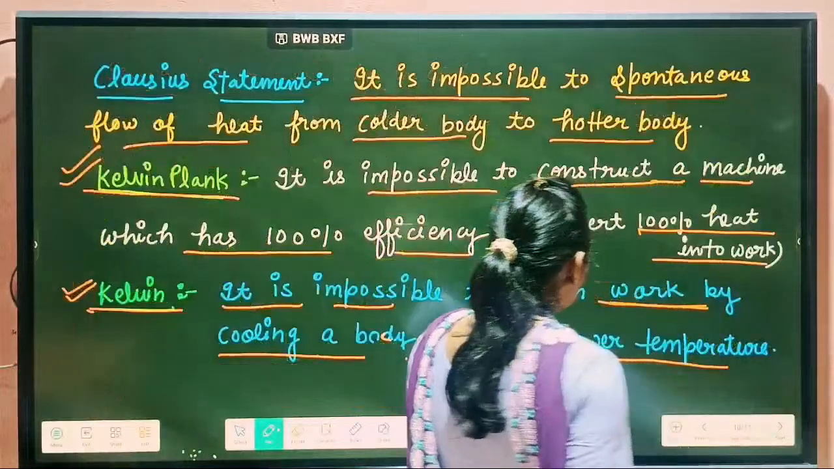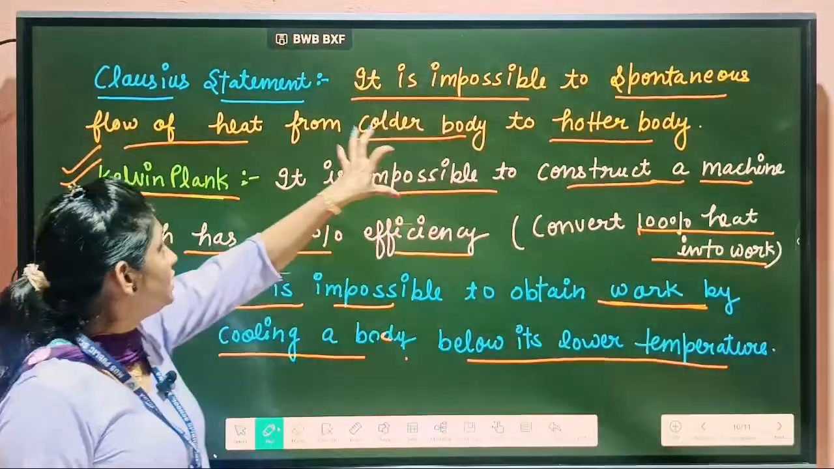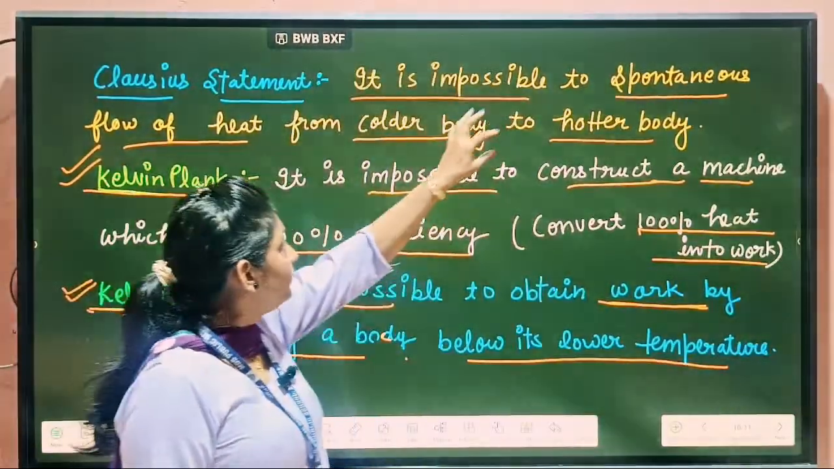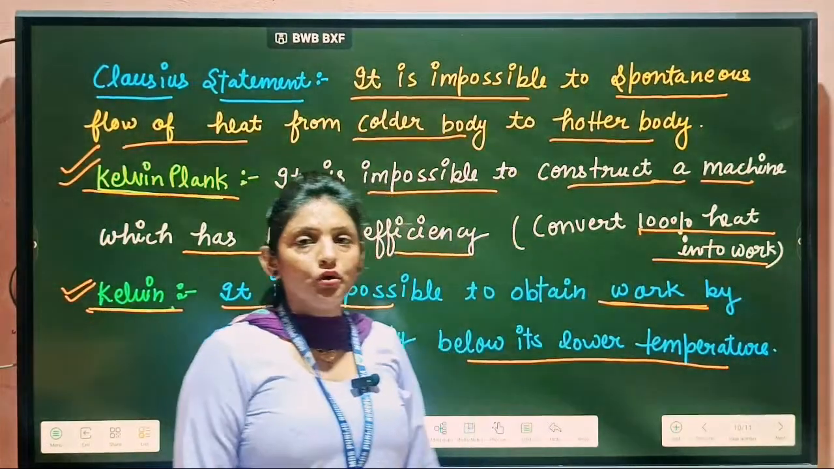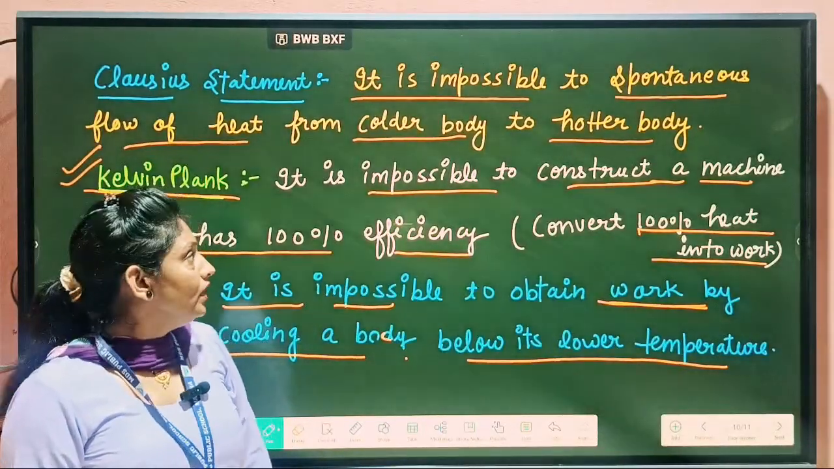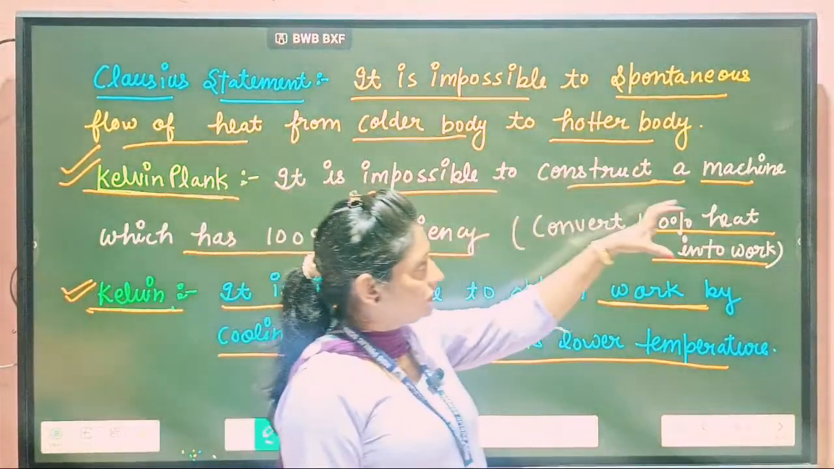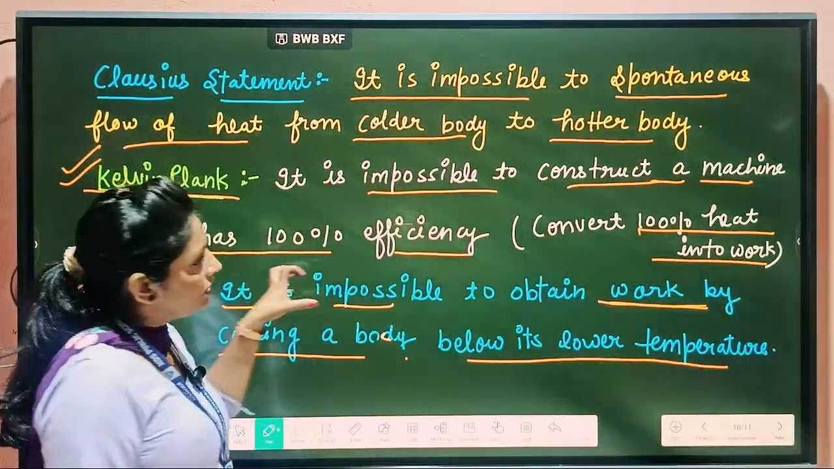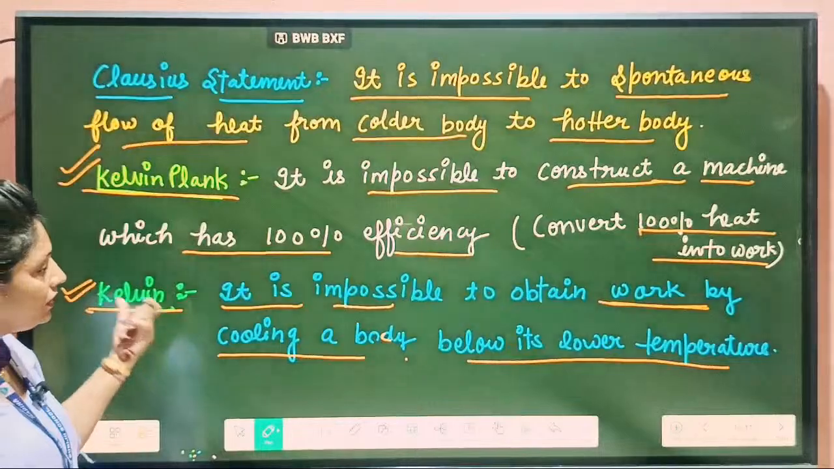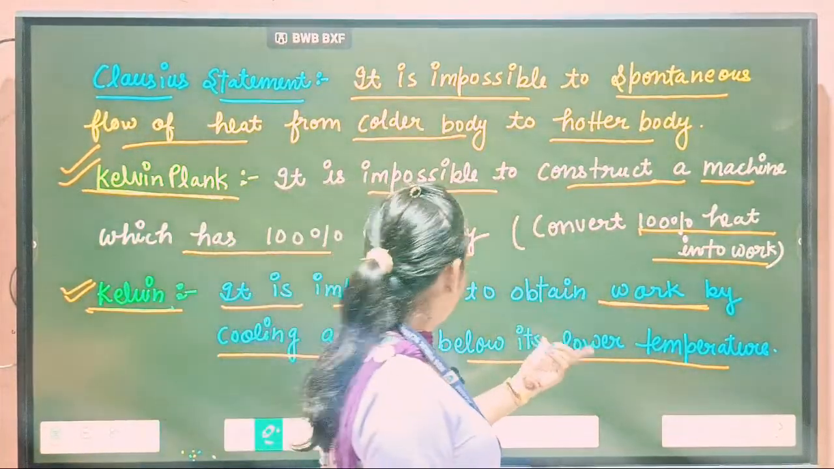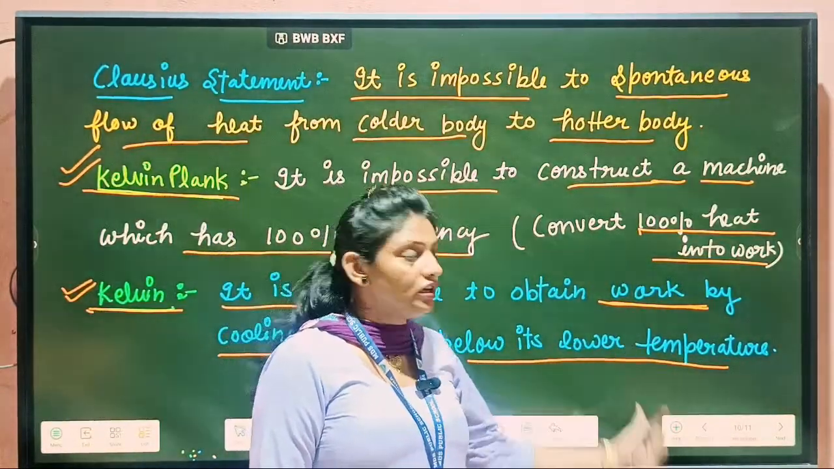Then students, the Clausius statement says it is impossible for heat to flow from a colder body to a hotter body spontaneously. Then according to Kelvin Planck, it is impossible to construct a machine which has 100% efficiency. And according to Kelvin, it is impossible to obtain work by cooling a body below its lower temperature.